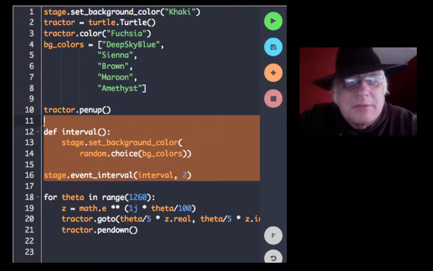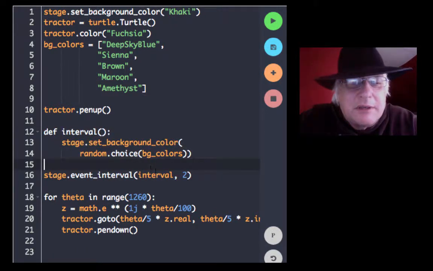This might actually be thought of in terms of threading, but what we're doing with this interval program is, regardless of what else is happening, every 2 seconds we want to fire interval. So Python has to be able to switch back and forth somehow, and often that takes a lot of extra code. But Codesters lets us just throw it in there as part of the script and just say, hey, every 2 seconds I want to do this thing called interval.